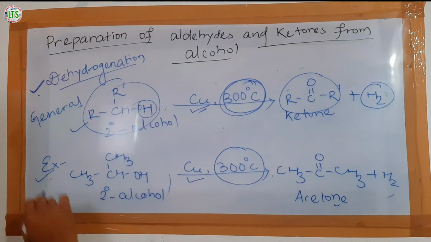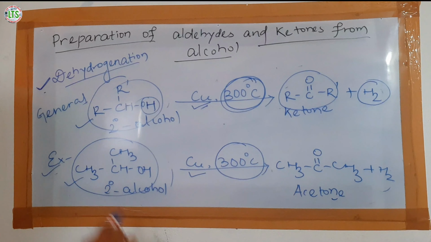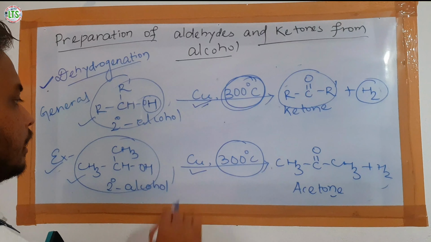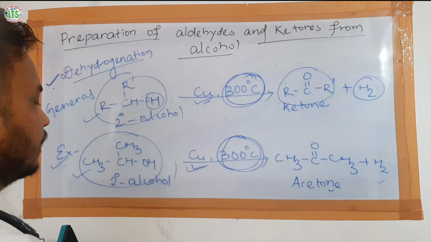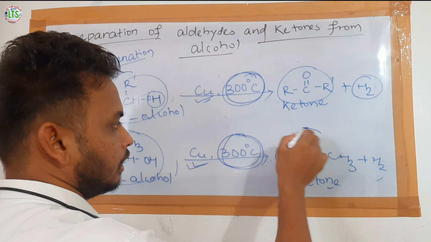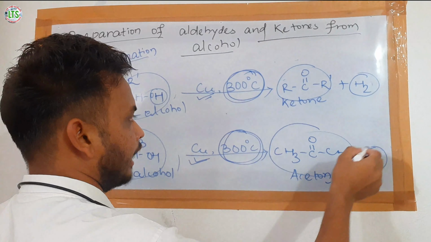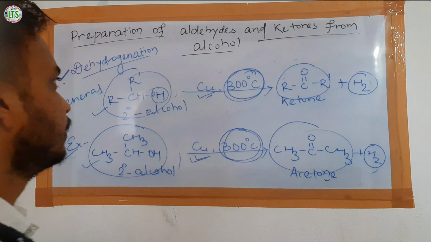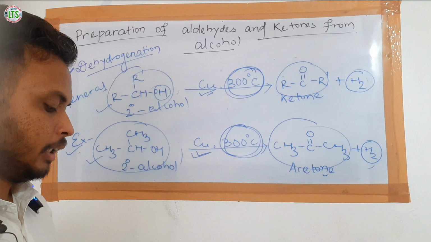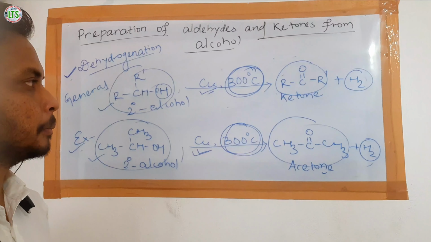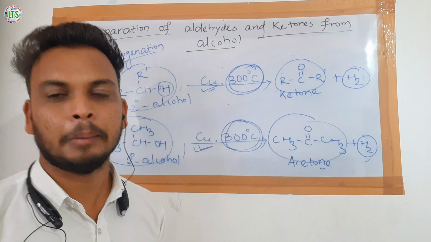For example, when the vapor of this secondary alcohol is passed through copper at a temperature of 300 degrees centigrade, it forms acetone along with a hydrogen molecule. This is all about the preparation of aldehydes and ketones from primary alcohol and secondary alcohol respectively.